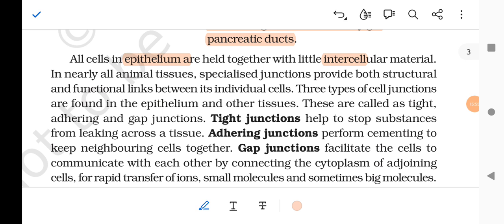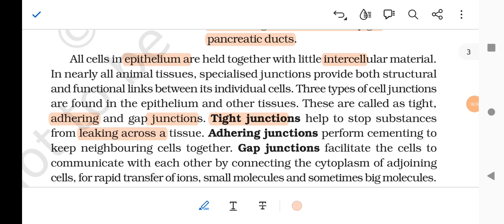Three types of cell junctions are found in the epithelium and other tissues. These are called tight, adhering, and gap junctions. The tight junctions help stop substances from leaking across the tissues.